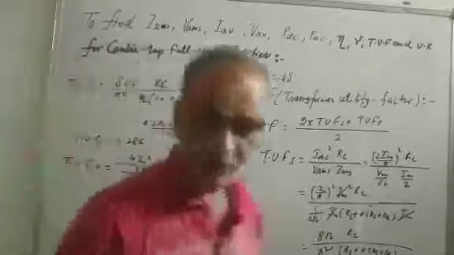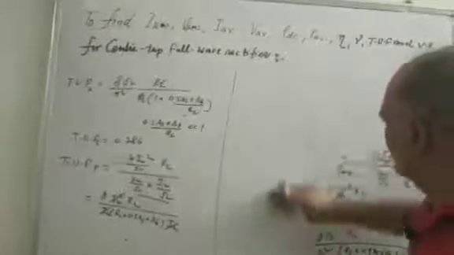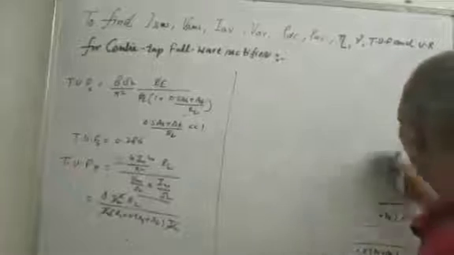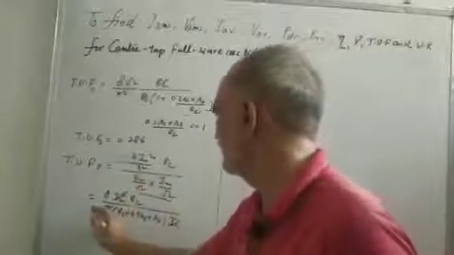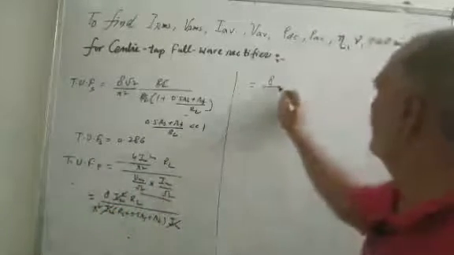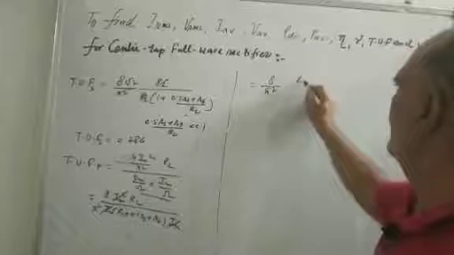Now the value of RL is taken common in the denominator. Then this is equal to 8 upon pi square RL.